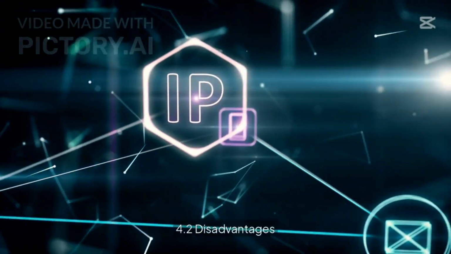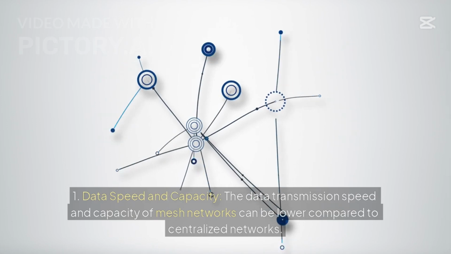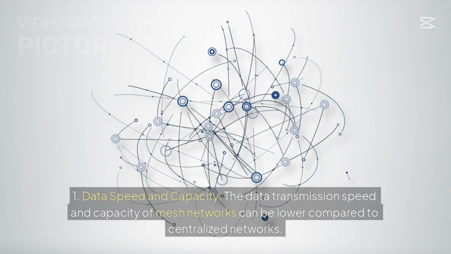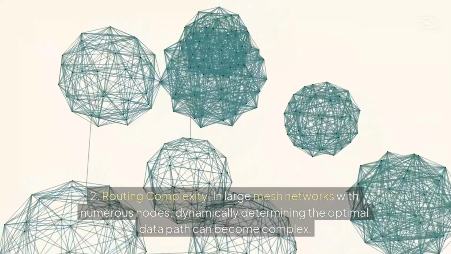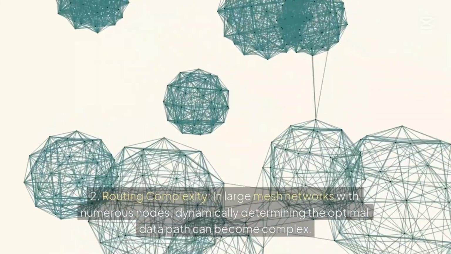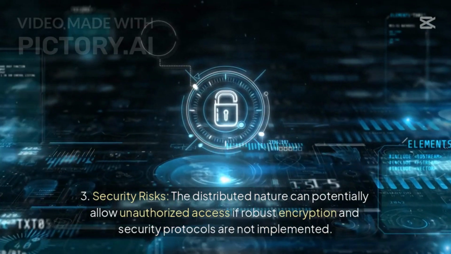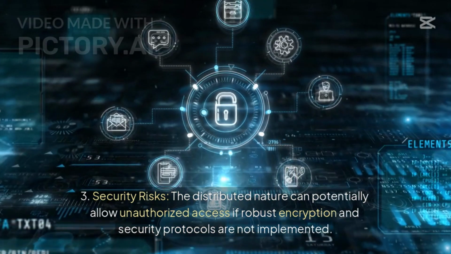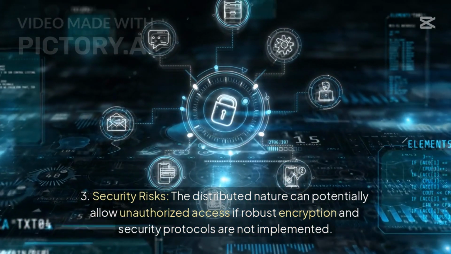4.2 Disadvantages. 1. Data speed and capacity. The data transmission speed and capacity of mesh networks can be lower compared to centralized networks. 2. Routing complexity. In large mesh networks with numerous nodes, dynamically determining the optimal data path can become complex. 3. Security risks. The distributed nature can potentially allow unauthorized access if robust encryption and security protocols are not implemented.